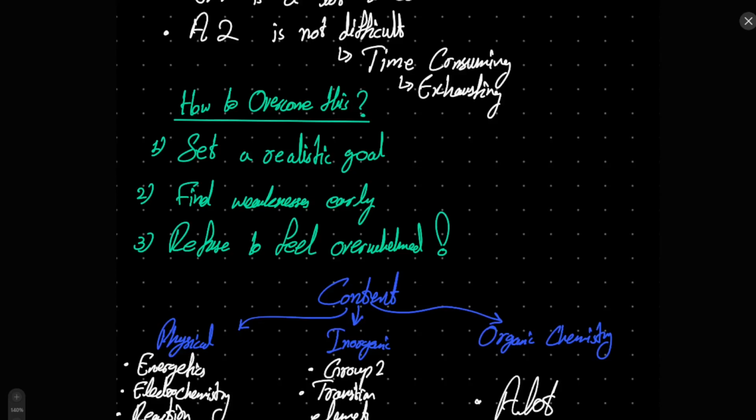Find the weaknesses early. This is an extremely important point. Obviously speaking, there is no specific idea that, hey, if chemistry is extremely easy, that doesn't mean that you will not face problems. All right, when you're learning to step by step, climb a staircase, you will obviously speaking trip on a couple of stair pieces, right? There is that understanding, there is that concept.